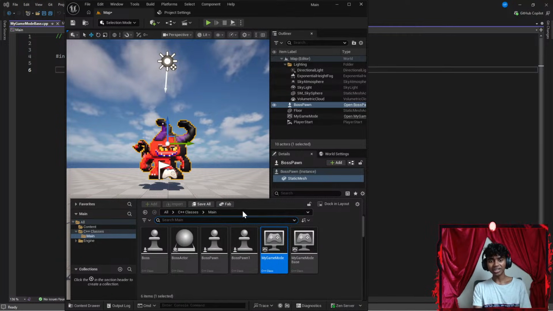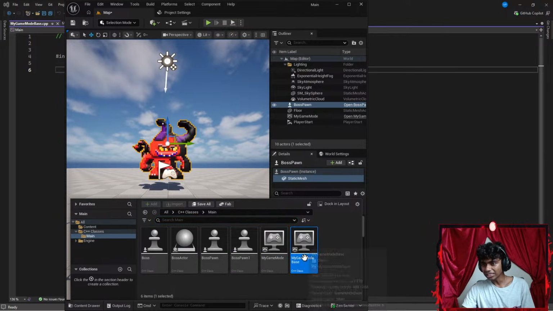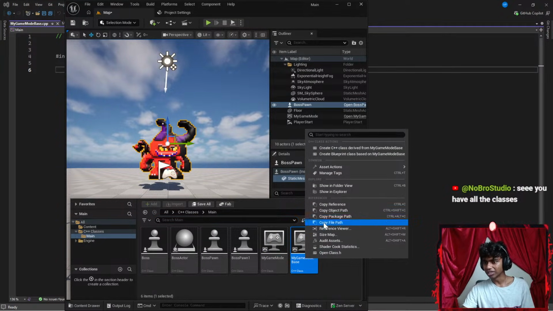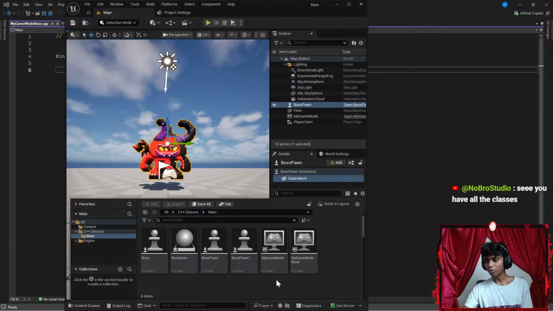Excuse me, guys. See, you have all the classes. How did I get the class here? It was not here a while ago. I'm positive, guys. Okay, that's it. I mean, I shouldn't be complaining. It actually worked. Let's go ahead and delete these extra classes. Okay, we cannot delete classes. I was shocked. Okay, there we go. My classes all of a sudden just appeared.